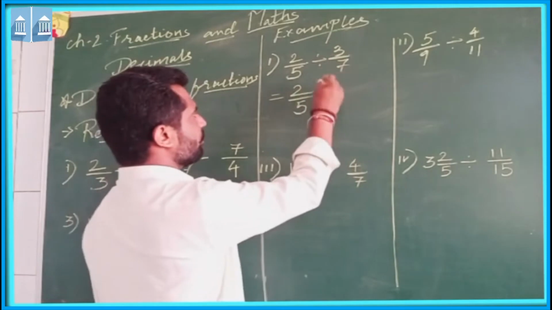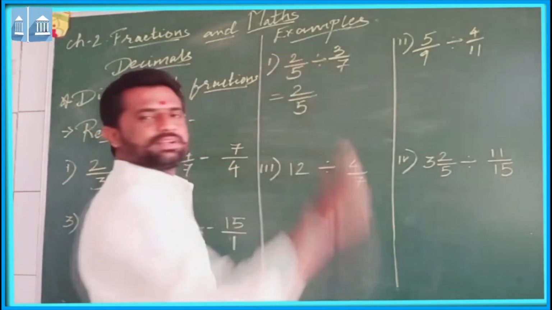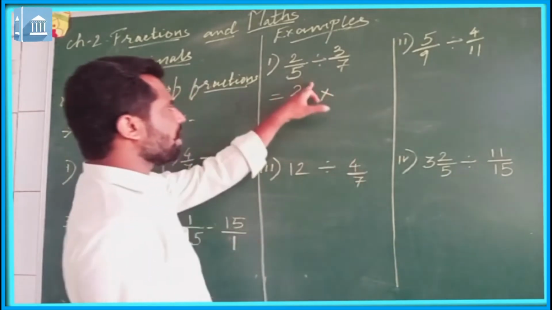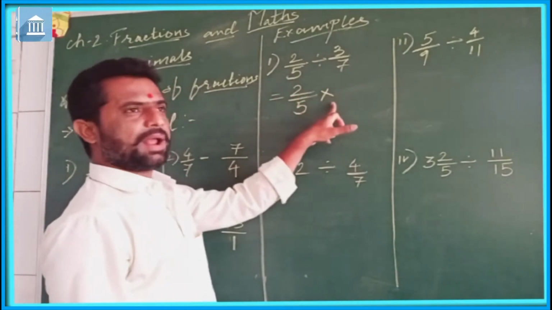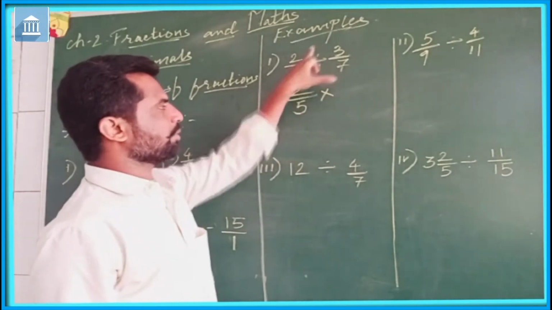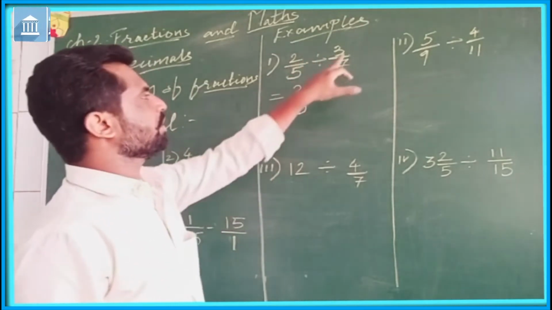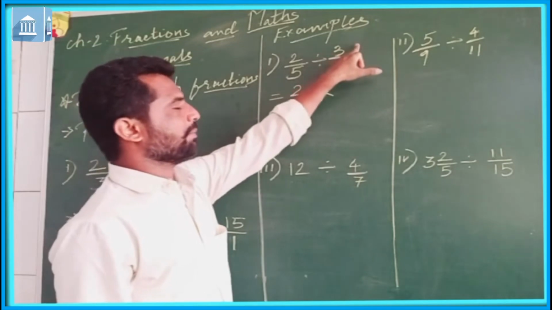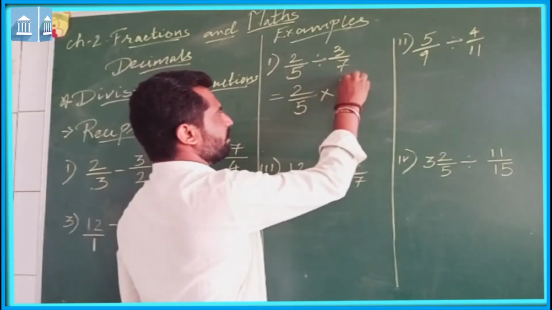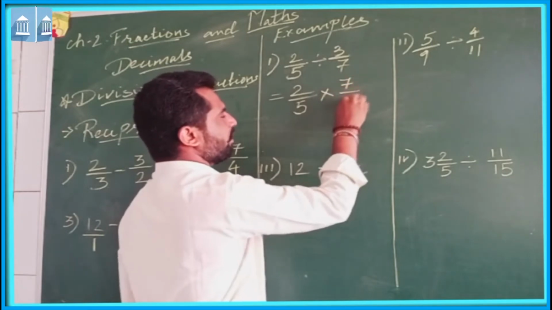Now, in place of division sign, we need to do multiplication. 2 upon 5 multiplied by. Here, as we had changed the sign, in place of division, we had done multiplication. So, multiplicative inverse or reciprocal of this, that will be 7 upon 3.